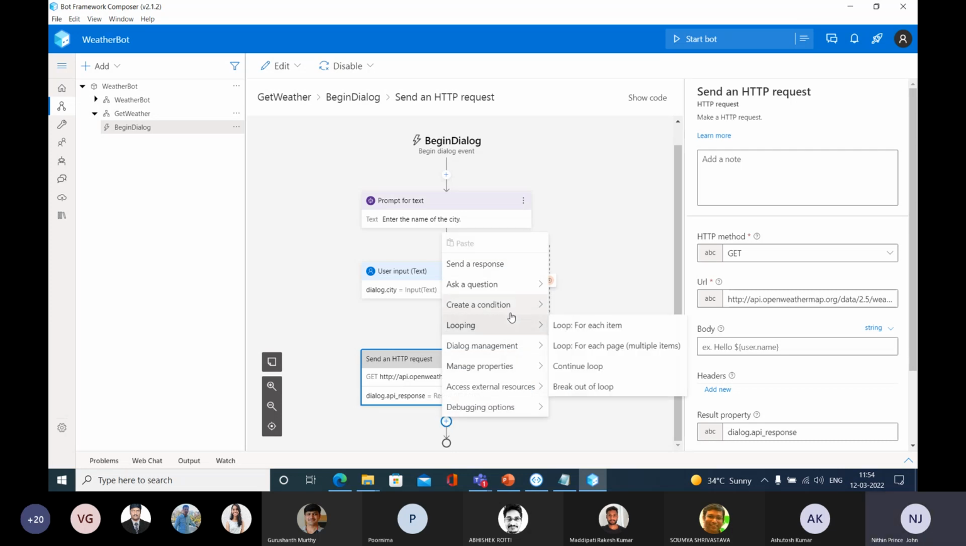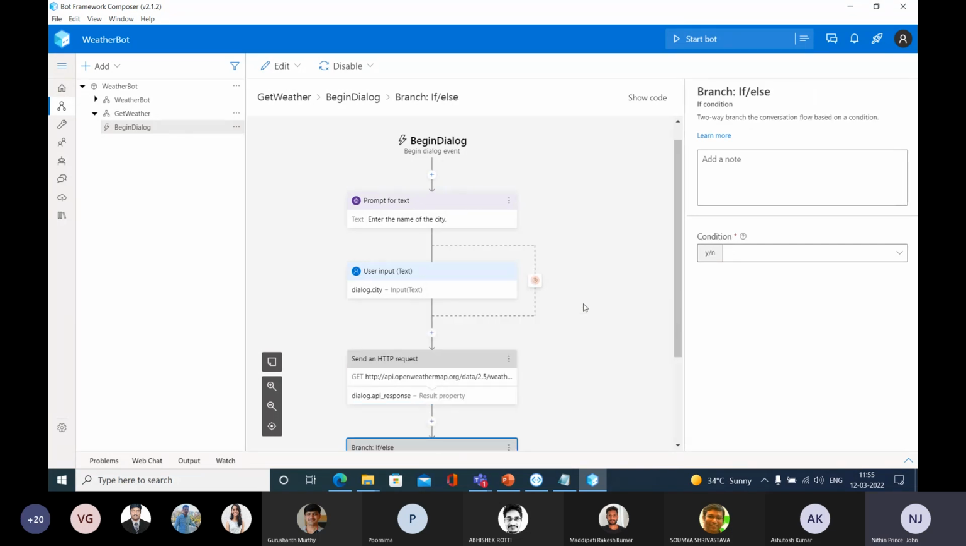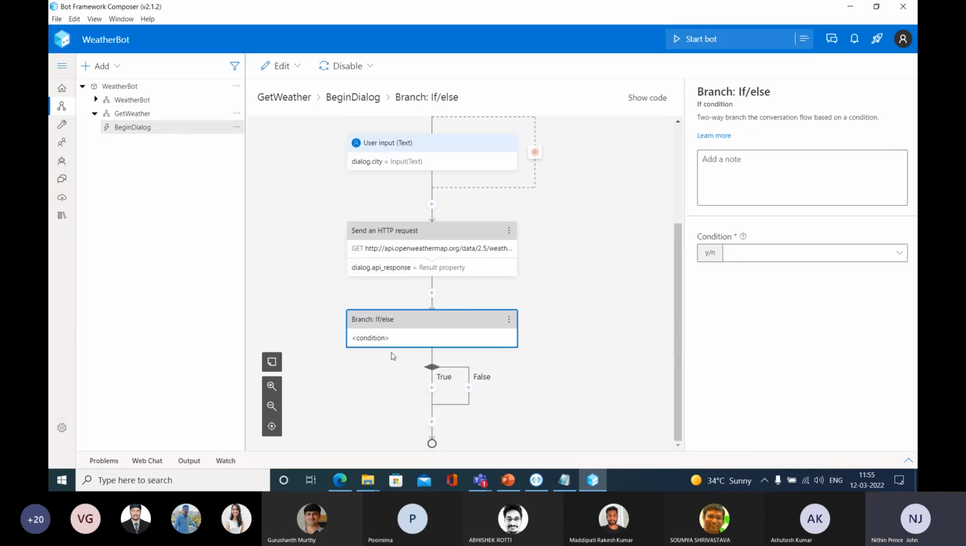And here you can see create a condition. From here, you can select this if else. So you're going to get the if condition here. If the condition is true, then you're going to be in this line. If the condition is false, you are going to be in this line. So what is the condition here? That's the question.